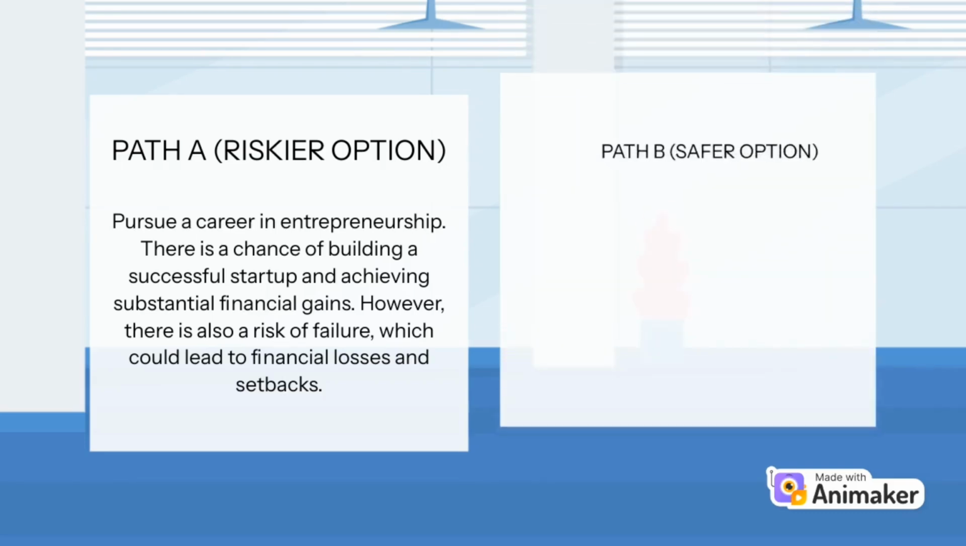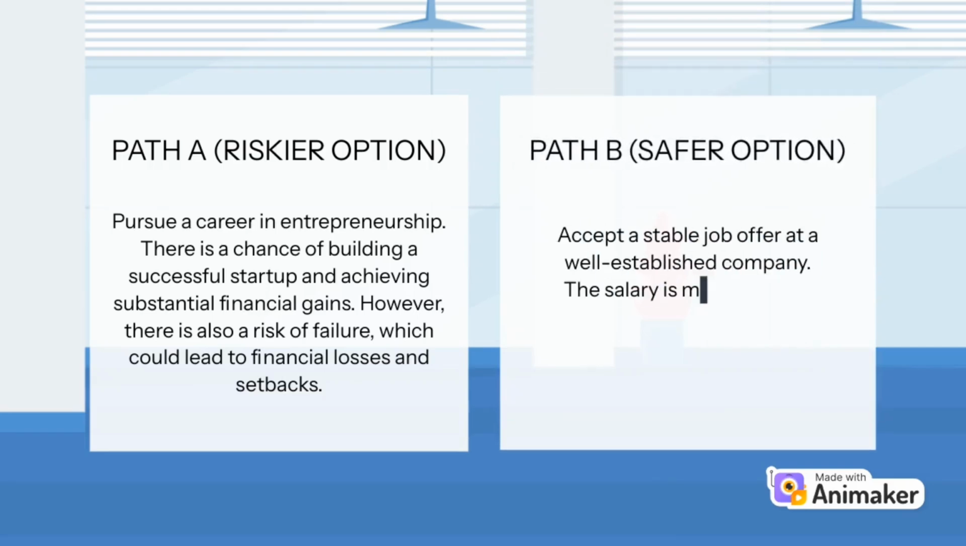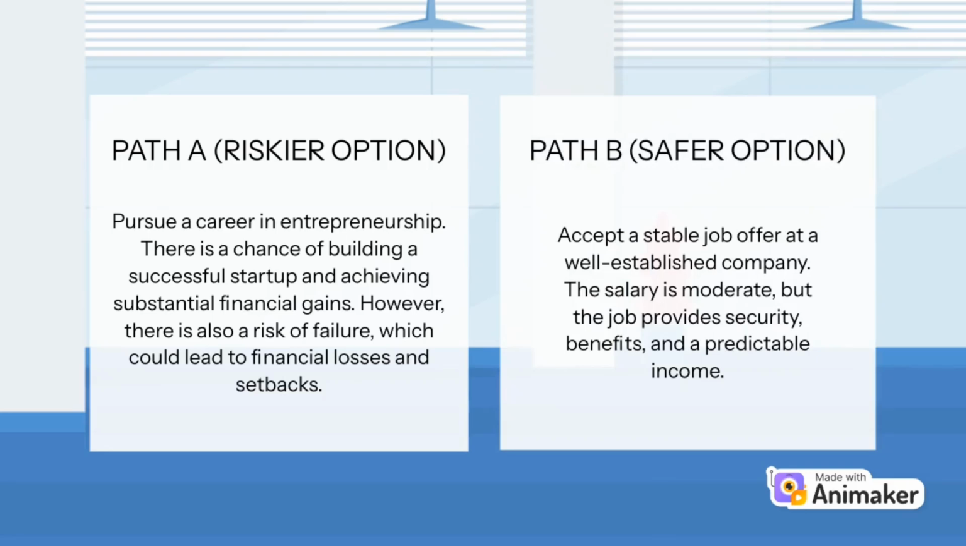For path B, the safer option: accept a stable job offer at a well-established company. The salary is moderate, but the job provides security, benefits, and a predictable income.